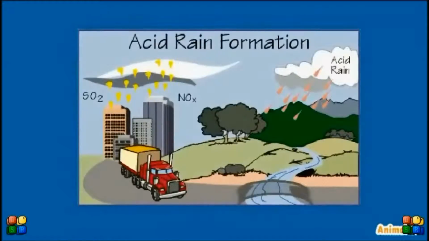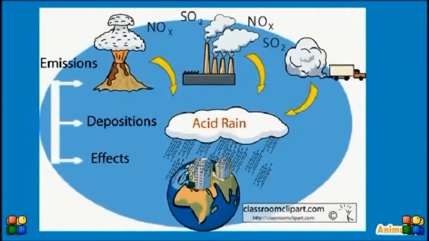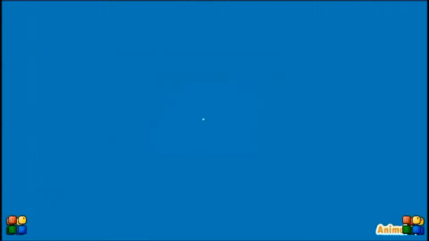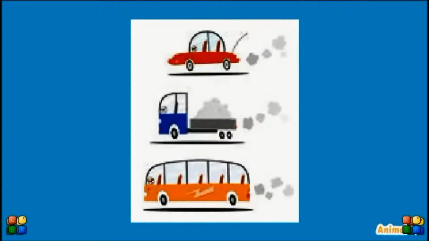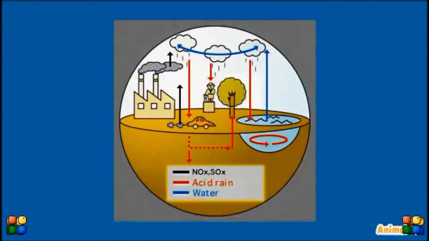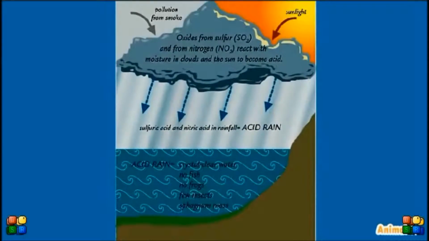So basically, acid rain is the result of humans pumping gases like carbon dioxide, sulfur dioxide, and nitrogen oxides in the air that react with the water to make it acidic. These gases can enter the atmosphere by power plants that release the majority of sulfur dioxide and much of the nitrogen oxides when they burn fossil fuels such as coal to produce electricity. In addition, the exhaust from cars, trucks, and buses release nitrogen oxides and sulfur dioxide into the air. After these gases are released into the atmosphere, they start mixing and reacting with the water and oxygen and other chemicals to form even more acidic pollutants.